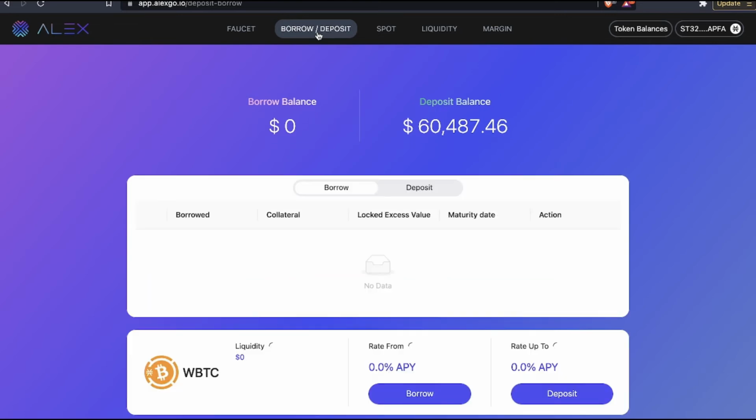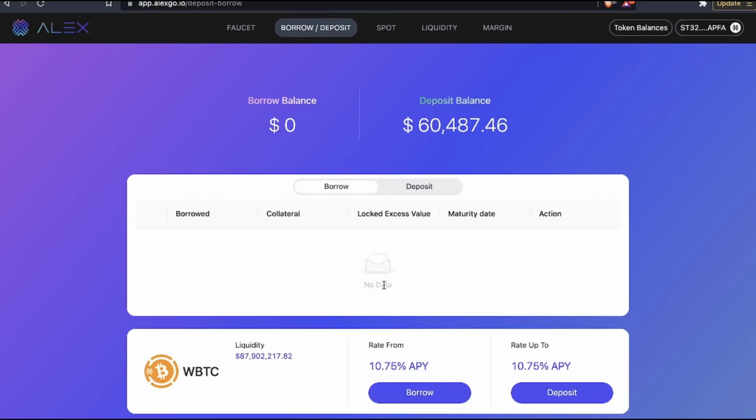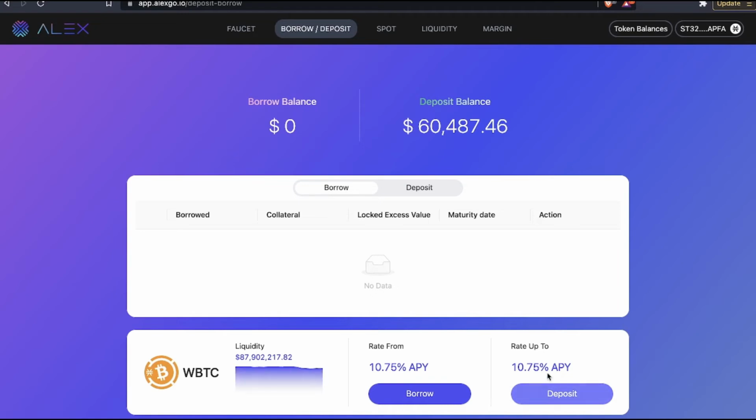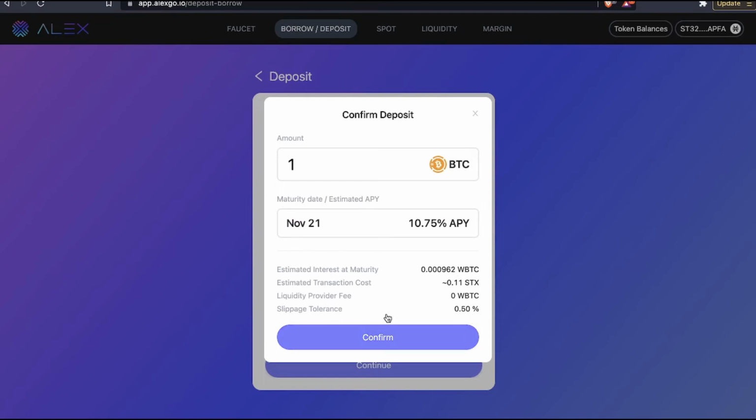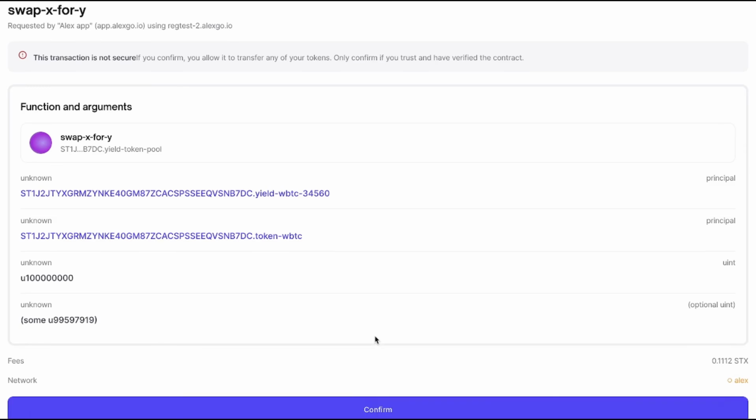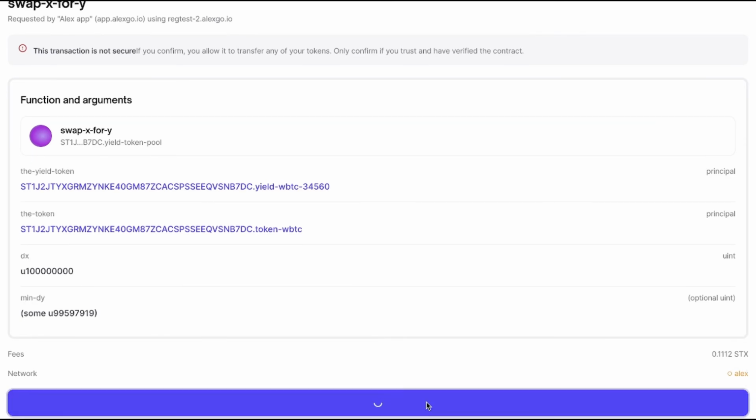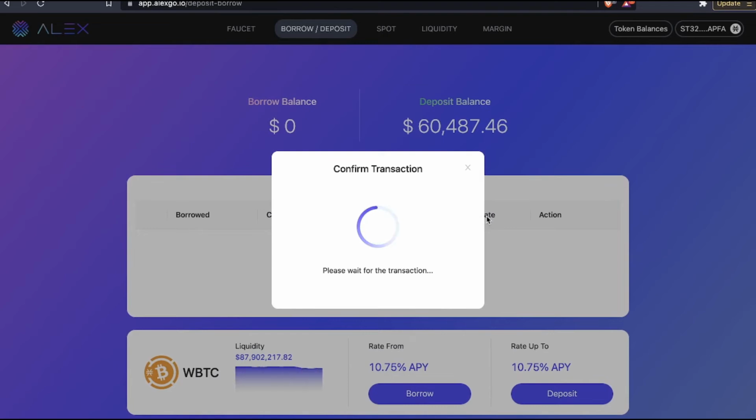Once you're right here, hover your mouse down to where you want to land and press deposit your BTC. I'm going to deposit 1 BTC. Let it load for a little bit. Okay, calculating everything. Continue. Maturity date November 21, 10.75 APY. Then press confirm. Make sure you're on the LX network, press confirm. This is where you lend out your BTC, and once you lend out your BTC, you will get a U token. Let this transaction confirm first. Press OK.